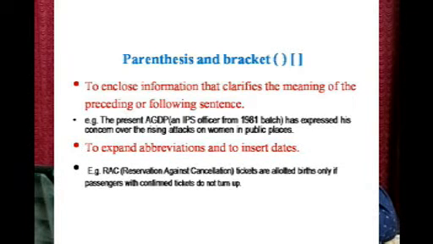Next function is to expand abbreviations and to insert dates. Example: RAC (that is, reservation against cancellation) tickets are allotted berths only if passengers with confirmed tickets do not turn up. So here we have got a full form for RAC, which is given in brackets.